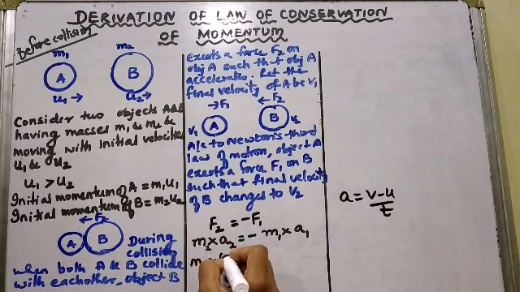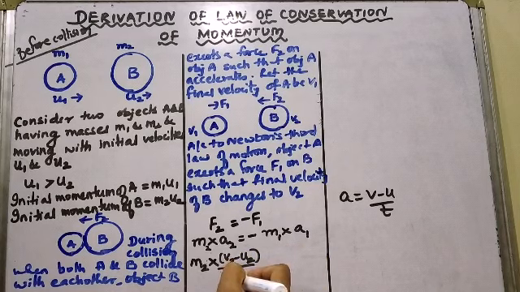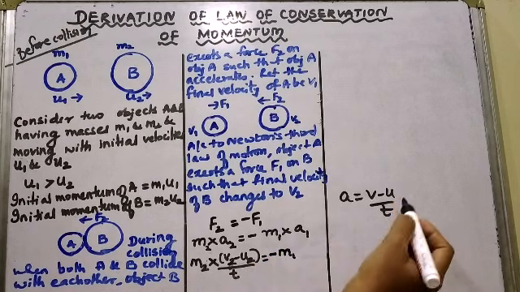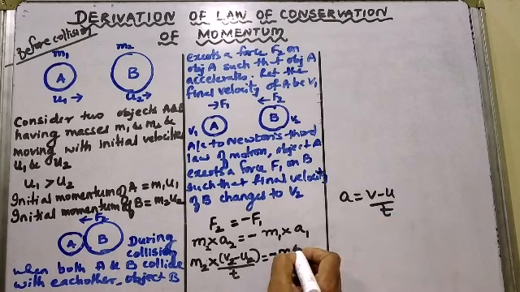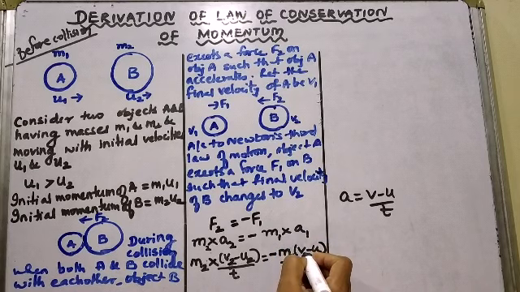So a2 is equal to v2 minus u2 upon t. For time, I will not write t1 and t2, because when the two objects are colliding with each other, we are considering the same time interval. It is equal to minus m1 into a1. Similarly a1 will be v minus u upon t, but for a1, v will be v1 and u will be u1.